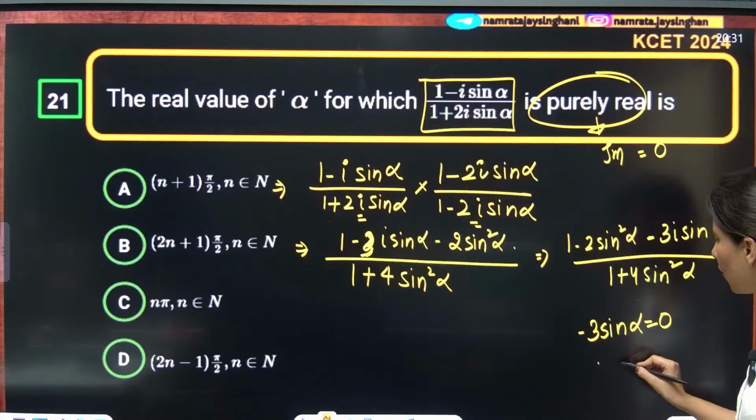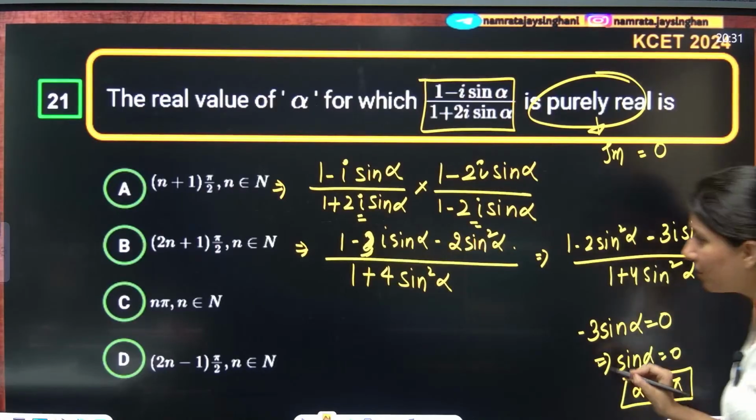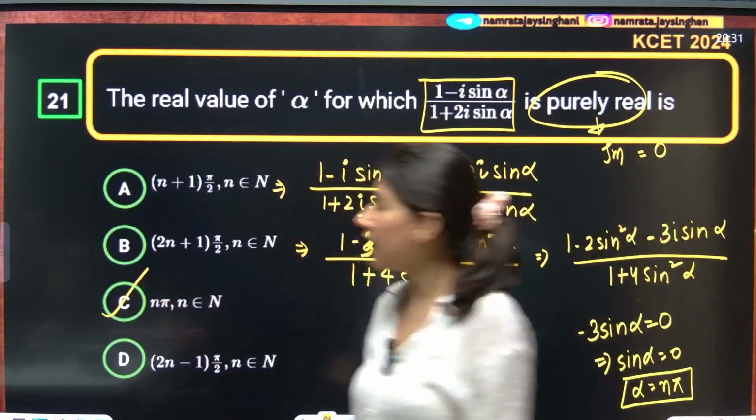So this implies sin α is 0. You know when sin α is 0? When α is equal to an integral multiple of pi. So option C is absolutely right.